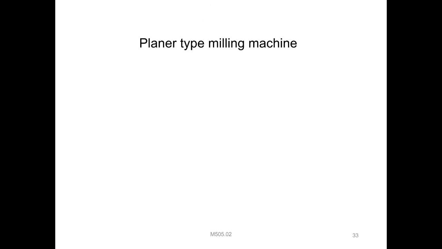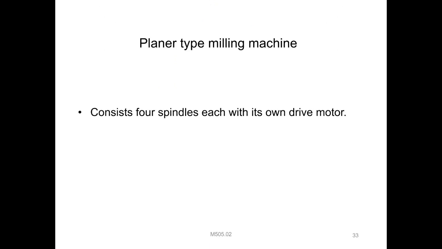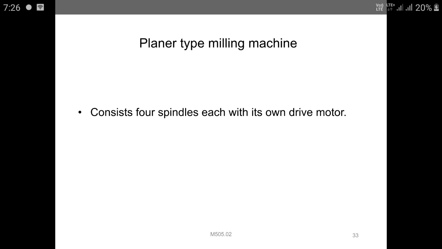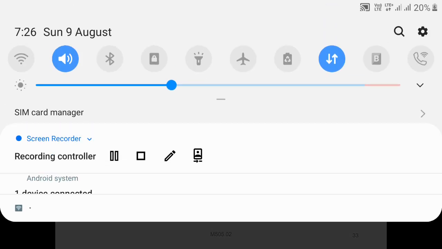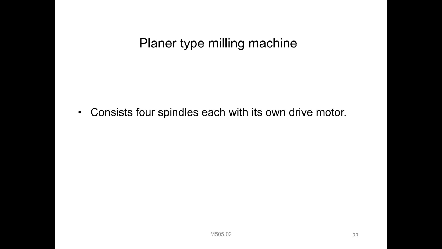Then next, the planer type of milling machine, consisting of four spindles, each with its own drive, just like a planer. You have to have an idea of the planing machine. So the main point is that it has four spindles, each with its own drive motor, and it is used for high amounts of metal removal.